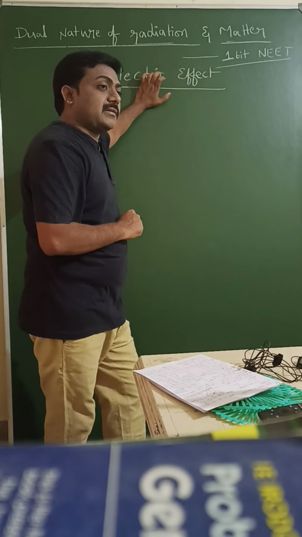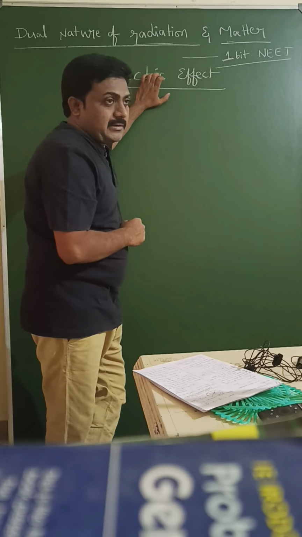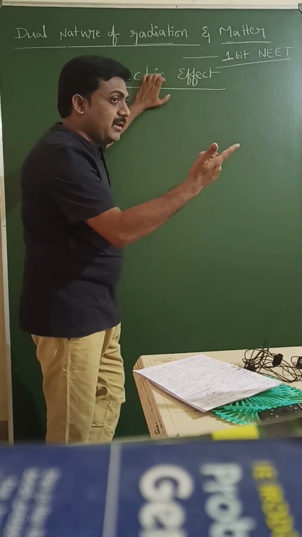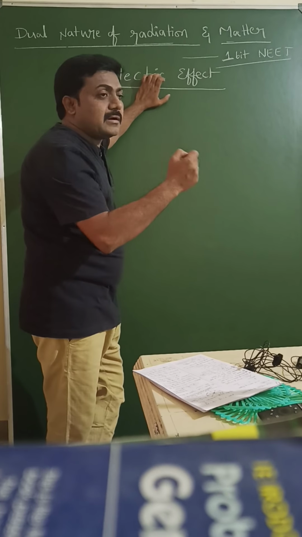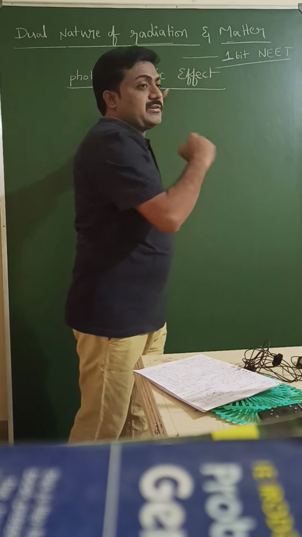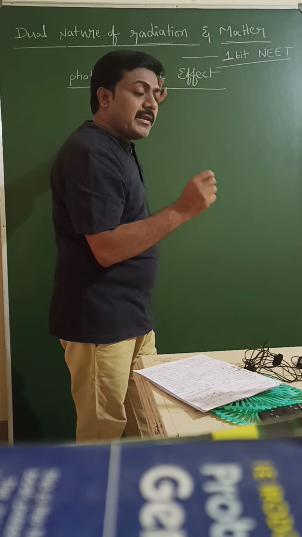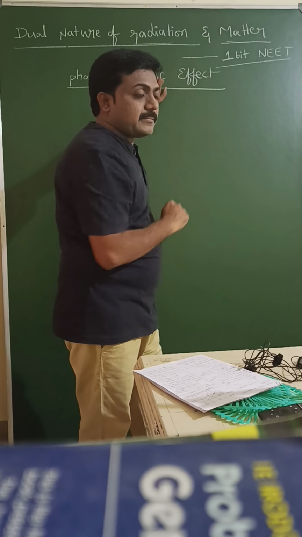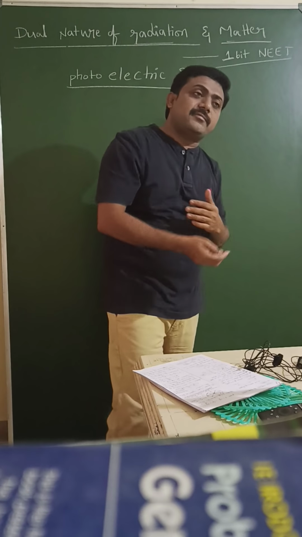When an electron escapes from the metal, means when an electron is emitted from the metal, that is called electron emission. This electron emission will happen in different ways.